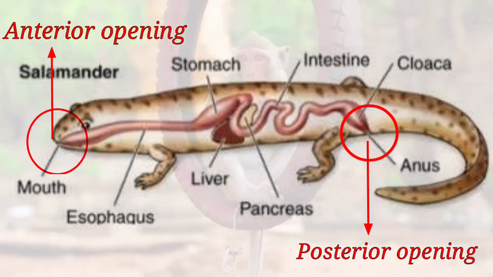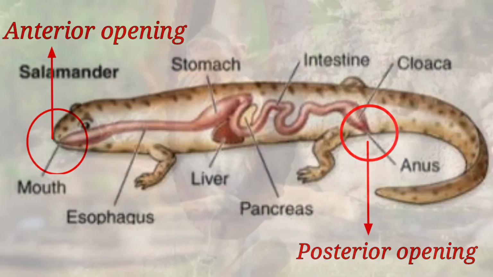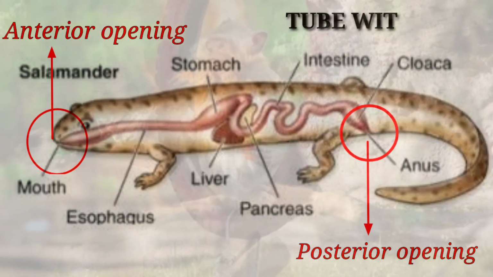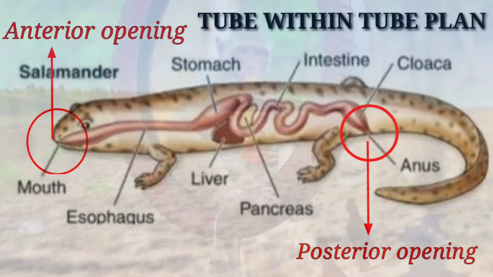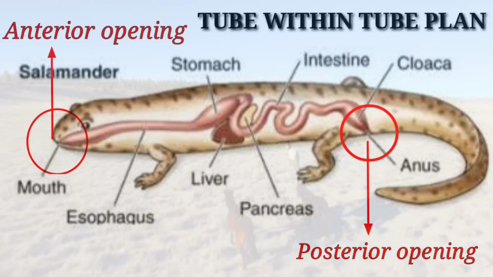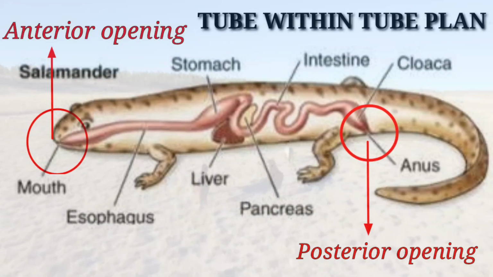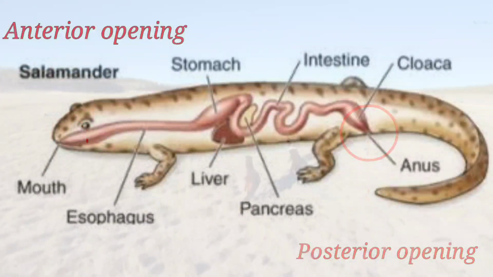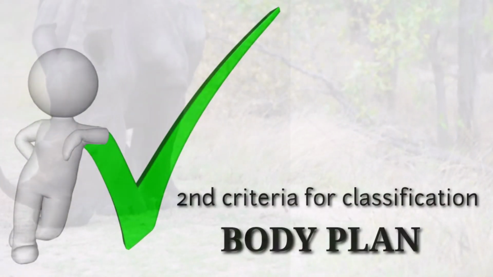The anterior opening acts as a mouth and the posterior opening acts as the anus. With this, you have a tube within tube plan. So the body of the organism comprises an inner tube surrounded by a body cavity, and there are two openings, anterior and posterior. With this, we finish the second criteria, that is body plan.